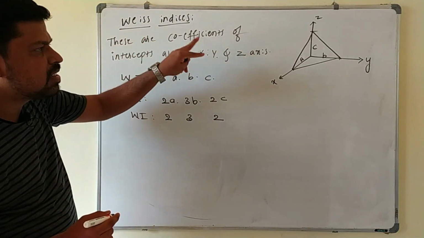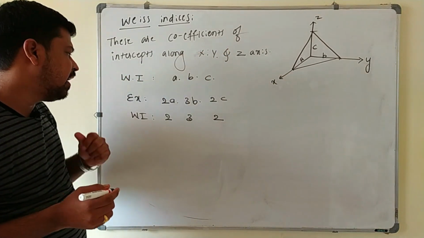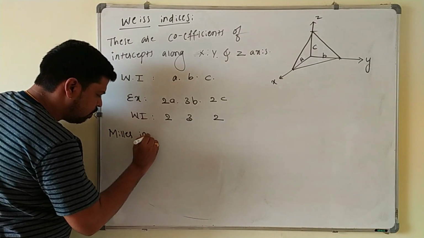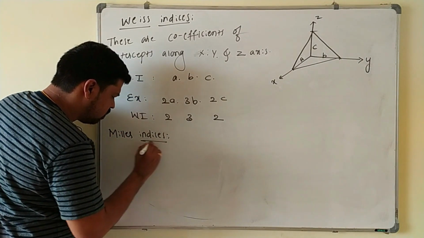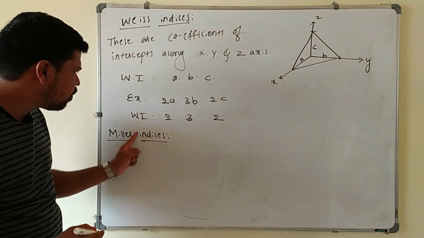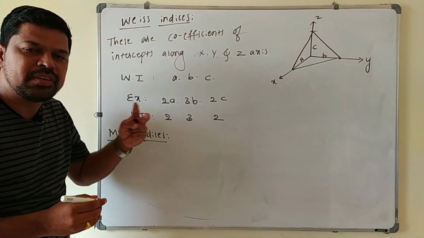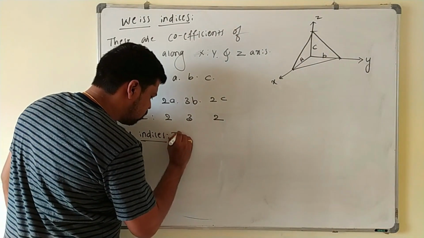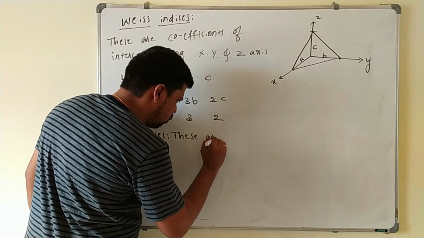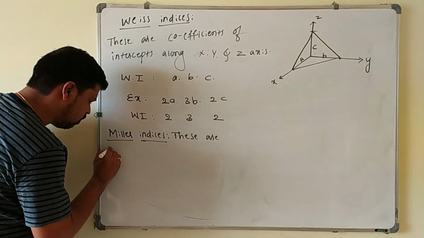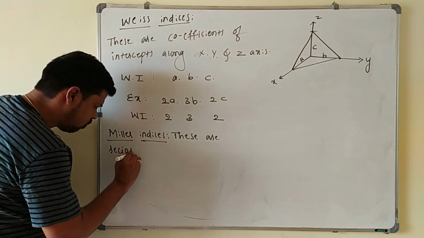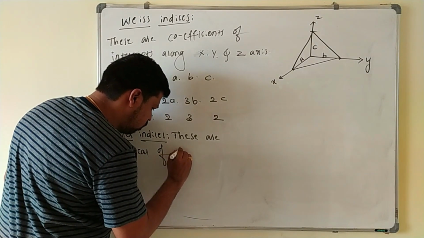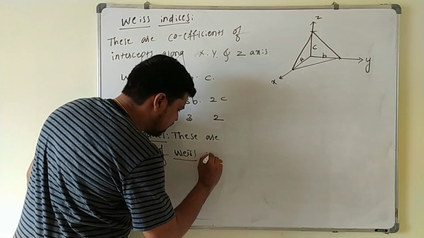Next, these Weiss indices can be converted into the Miller indices. Next, very important is Miller indices. So these Miller indices are nothing but the reciprocal of the Weiss indices, which are represented as whole number integer values. So here these are reciprocal of Weiss indices.